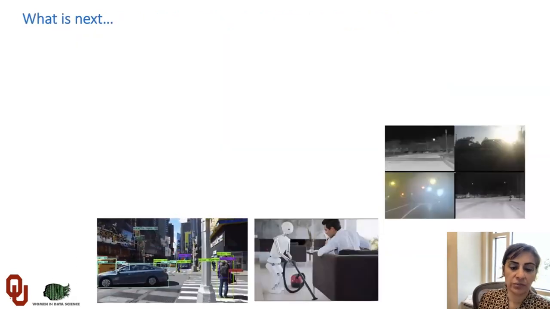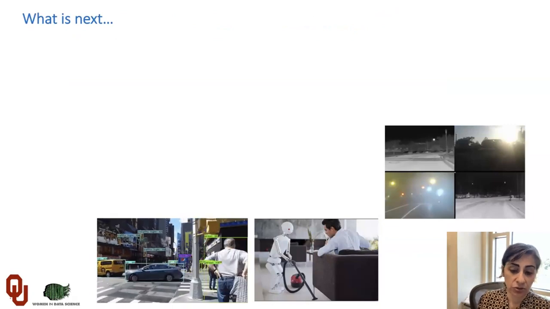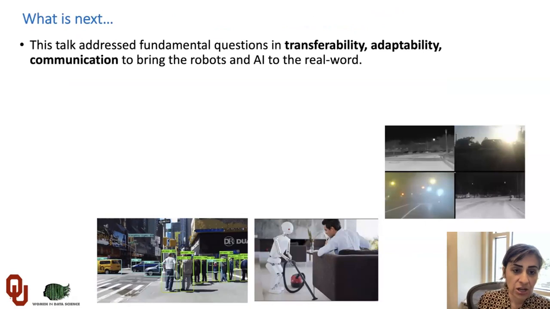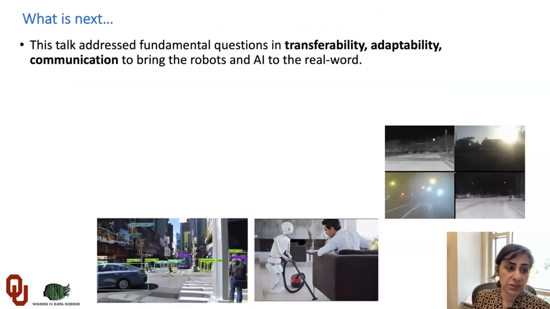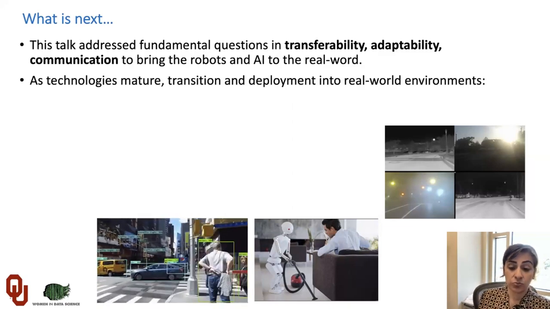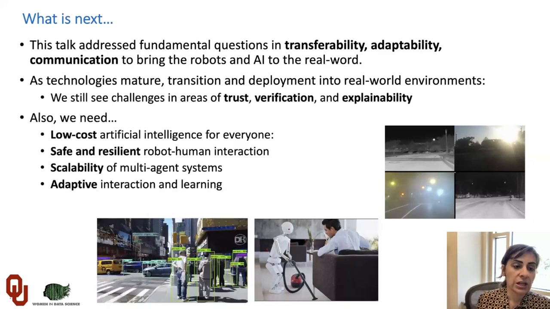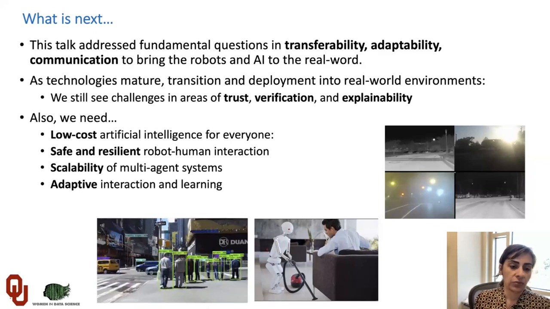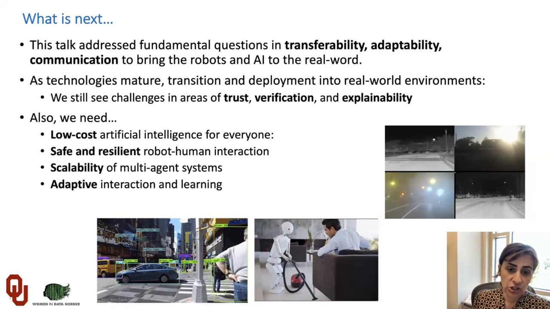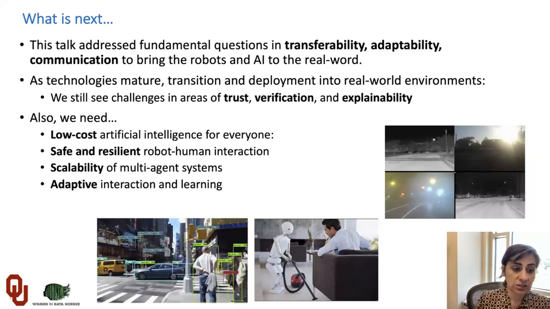Despite all of these advances in robotics, automation, and data-driven systems, there are still many challenges here. We talk about transferability, adaptability, and communication in general for bringing robotic systems and AI into the real world. However, we still have some issues, most of them related to trust, verification, and explainability of data-driven systems.